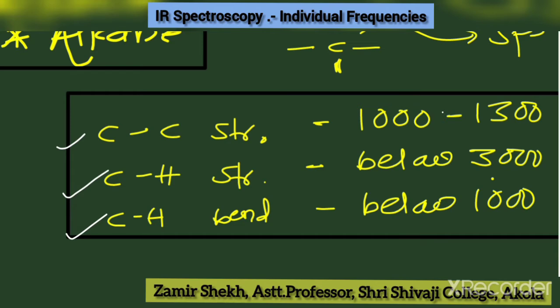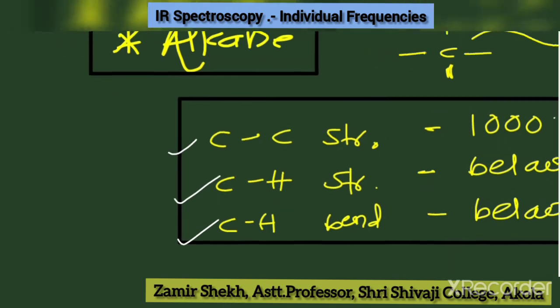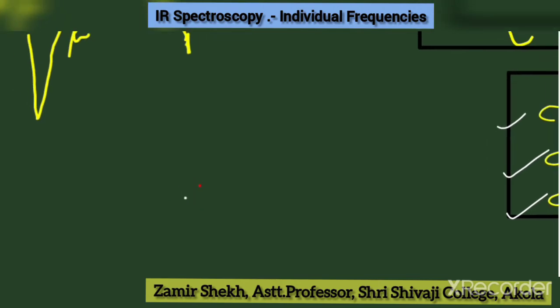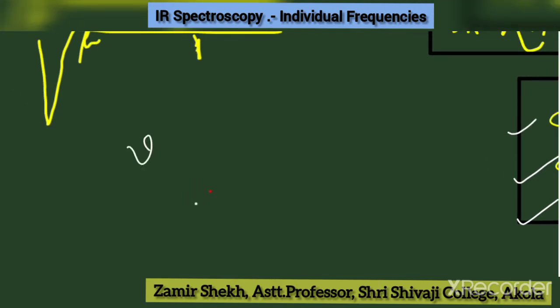Generally, stretching frequency absorbs at a higher frequency than bending, so stretching frequency in per centimeter is always more than the bending frequency. This is the first point.